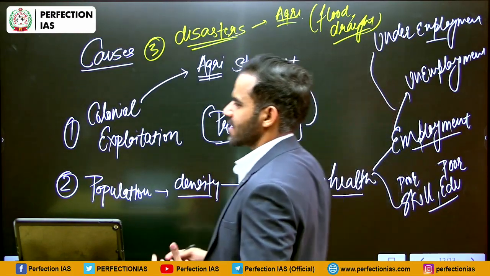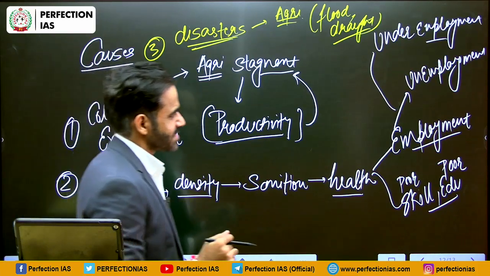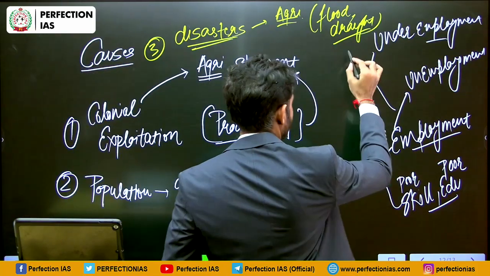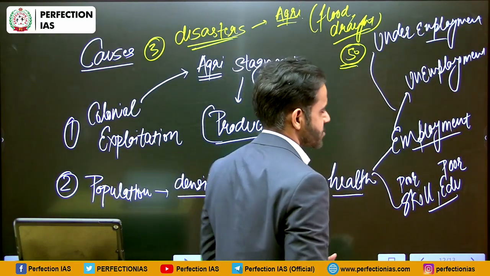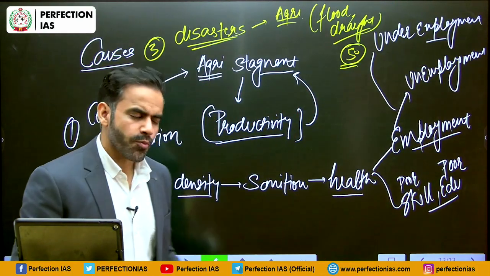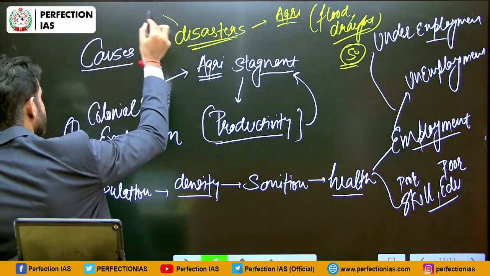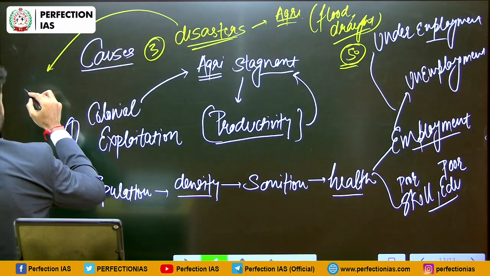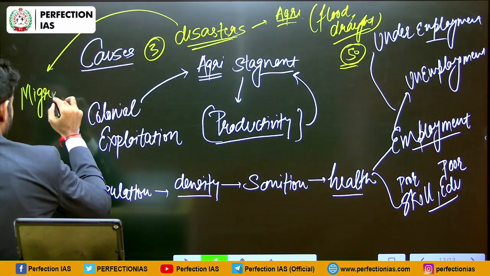In that case, agriculture sector will be adversely impacted. Now we have just discussed that more than 50% population is engaged in agriculture sector. So that means it is going to have an adverse impact on that 50% population. This is first instance. Second is that because of disasters, the population sometimes need to migrate from that particular area.